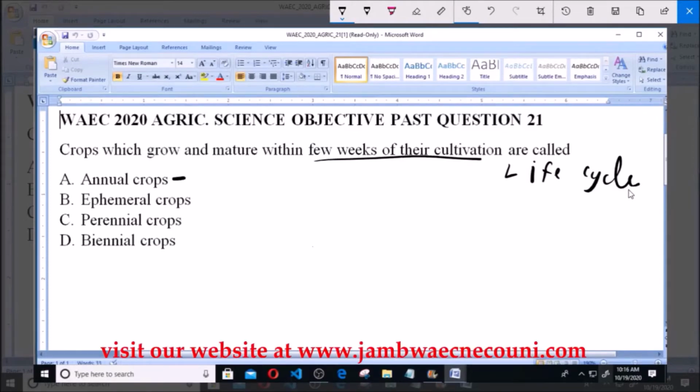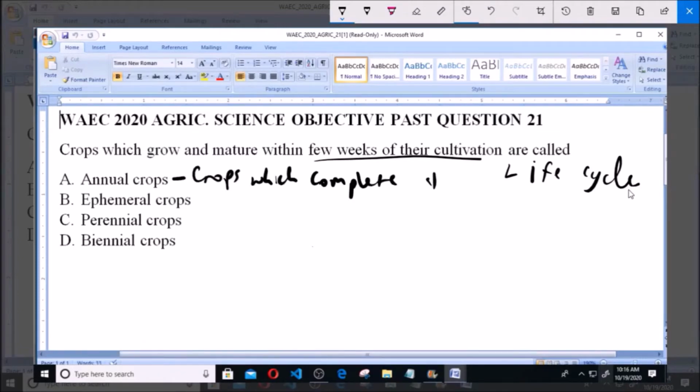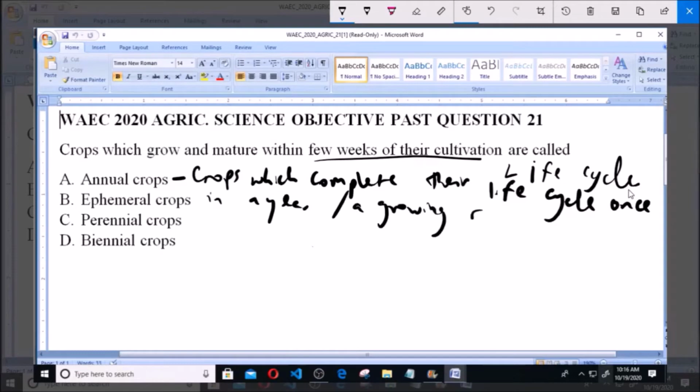Option A, which is annual crops, refers to crops which complete their life cycle once in a year or a growing season. So they grow and mature within a year. An example of such crops include maize and millet, etc.